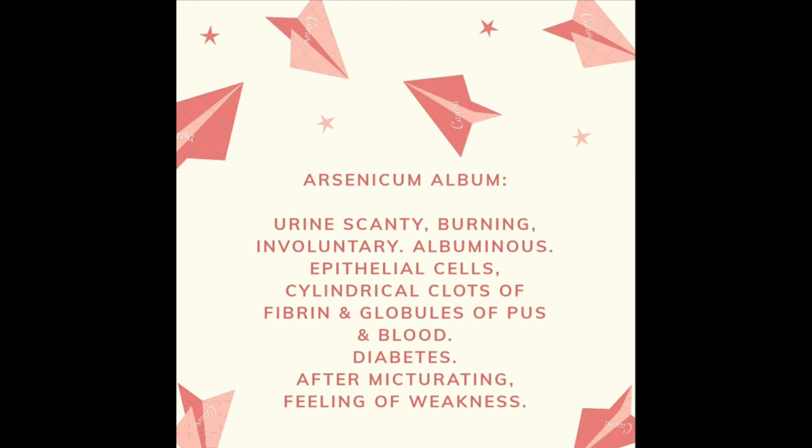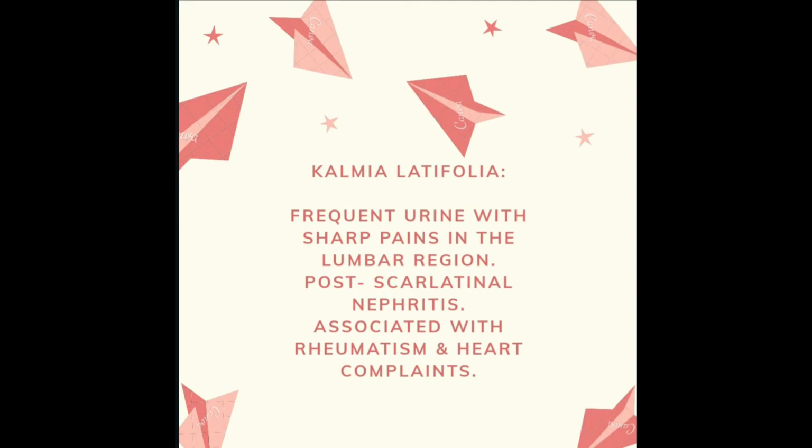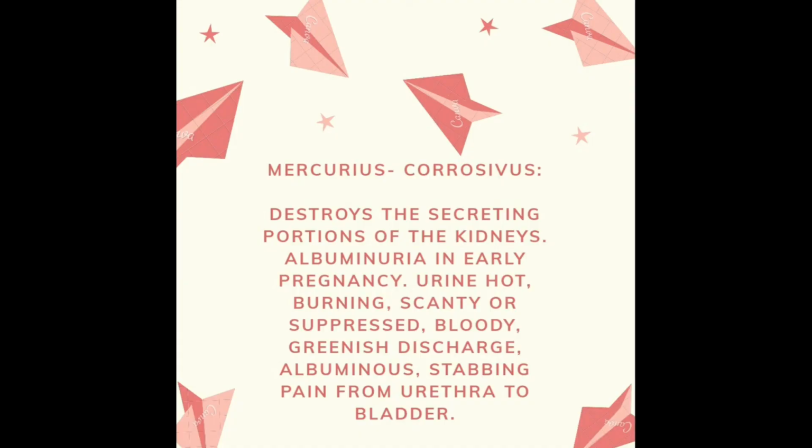The second medicine is Kalmia latifolia. In Kalmia latifolia, there is frequent pain in the lumbar region, post-scarlatinal nephritis, and it is associated with rheumatism or heart complaints. The third medicine is Mercurius corrosivus. Mercurius corrosivus destroys the secreting portions of the kidneys, and there is albuminuria. In early pregnancy, urine is hot, burning, scanty or suppressed, bloody, with greenish discharge, and there is pain from the urethra to the bladder. So now you can differentiate between these three medicines.